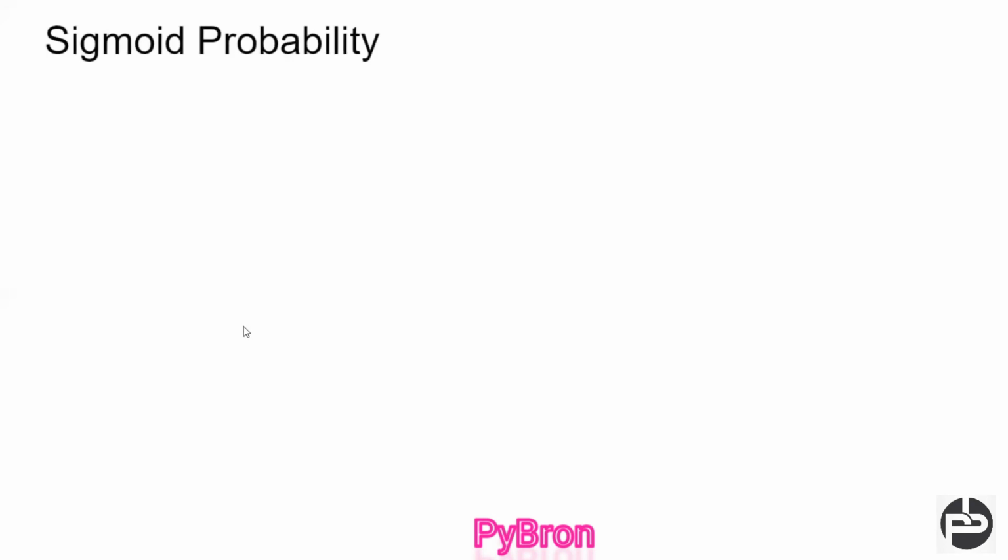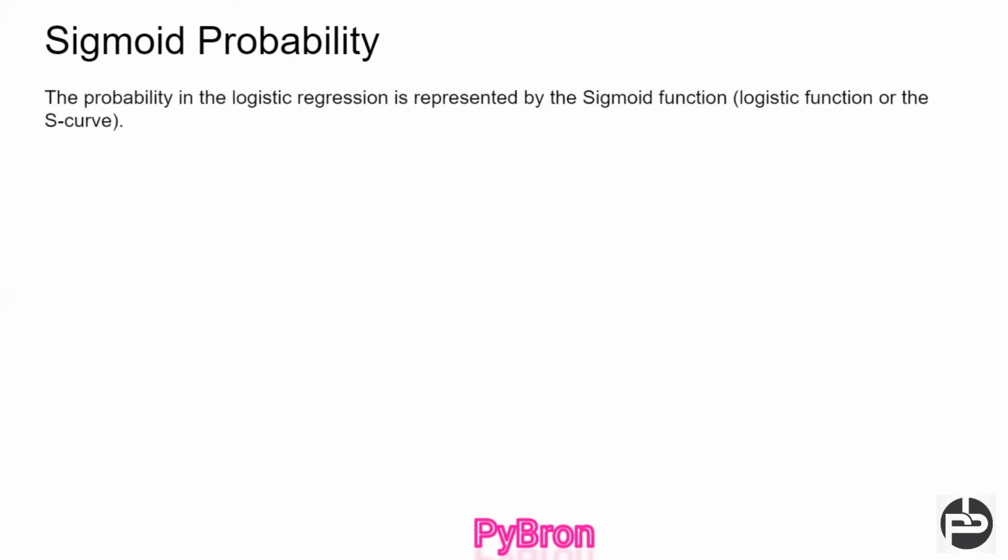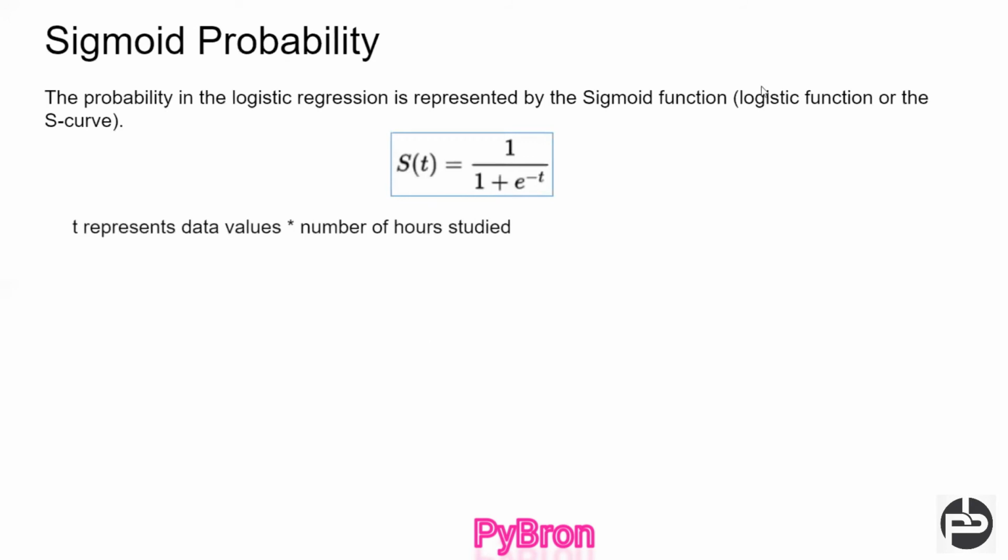Now there is one more parameter we should know, the sigmoid probability or sigmoid function, as already discussed in the beginning of this video. We learned about the sigmoid function in our engineering, how it works and what its equation is. The sigmoid function looks like this: 1 divided by 1 plus e to the power minus t. And the sigmoid curve always looks like this. Sorry, my diagram is not good.